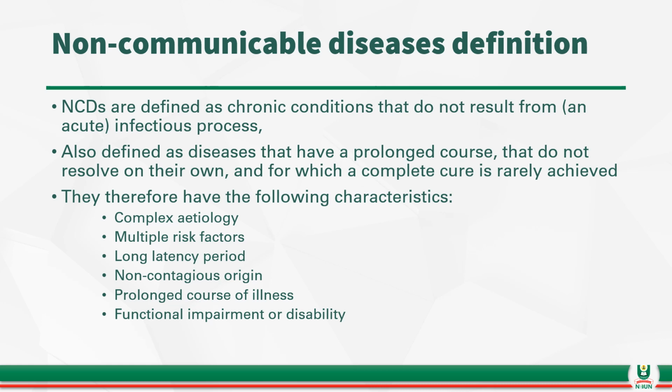They have complex etiology, that is, the cause of a non-communicable disease is not tied to a particular cause. It is a mixture of many causes. They have multiple risk factors, as we are going to discover later on. They have a long latency period, non-contagious origin, prolonged illness, and functional impairment or disability.